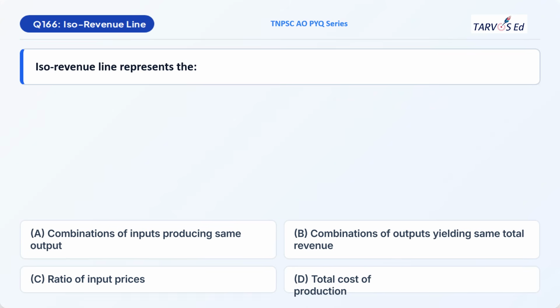Next question is question 166. ISO revenue line represents the combination of inputs producing same output, combination of output yielding same total revenue, ratio of input prices, total cost of production.